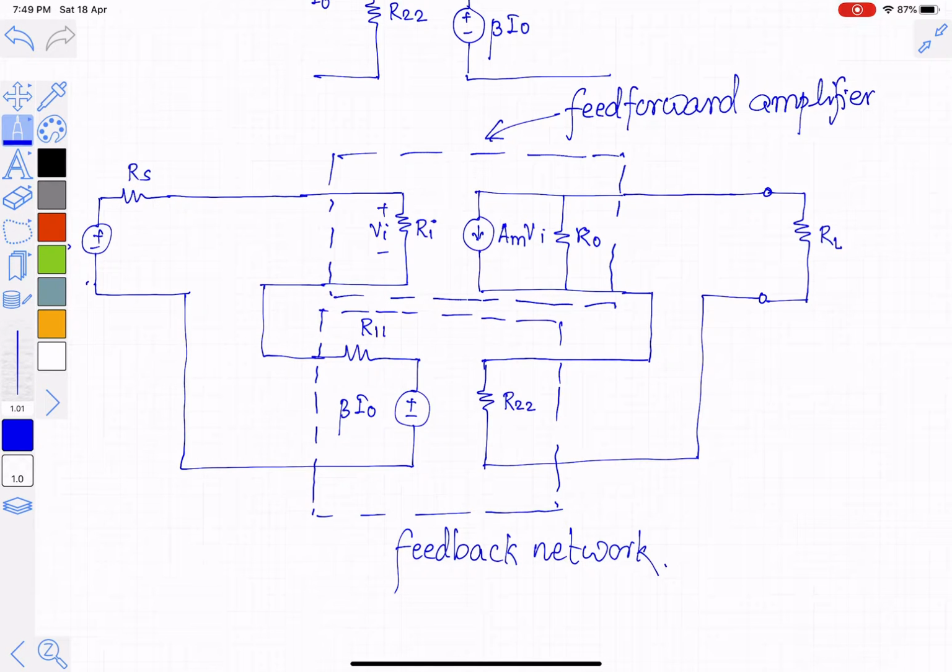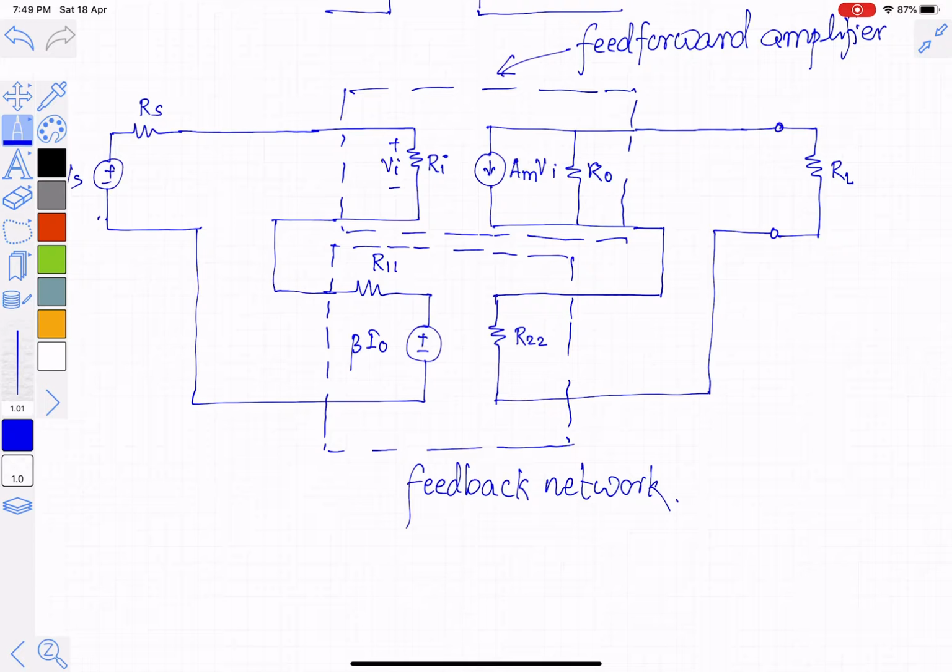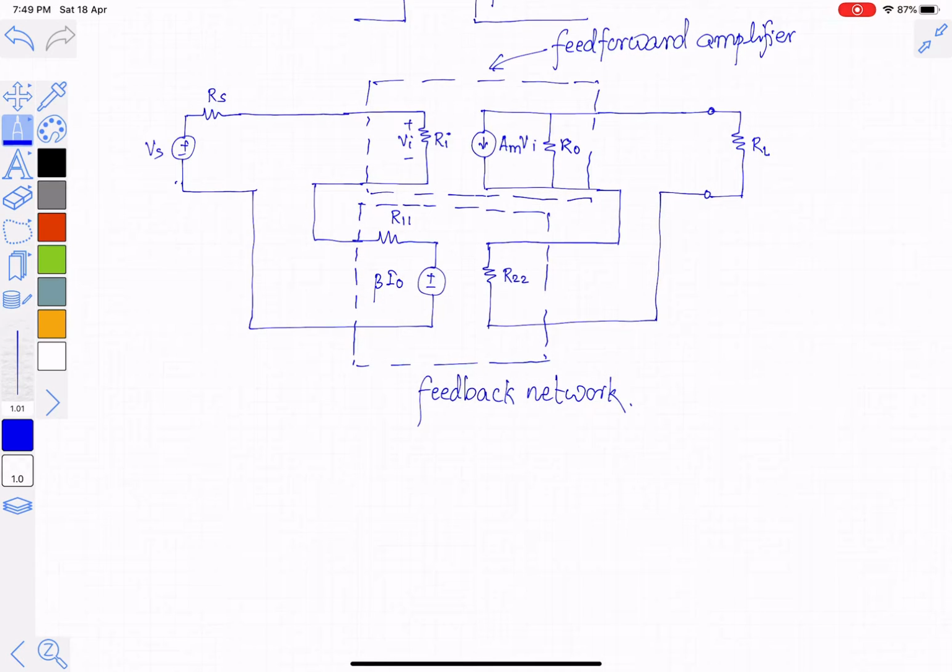Now, in order to analyze an amplifier with feedback with loading effect, we should calculate beta, that is the feedback factor, separately, and the open loop gain with loading effect. Open loop gain with loading effect means we should only include the effect of R11 on the input side of the feed-forward amplifier and the effect of R22 on the output side of the feed-forward amplifier.